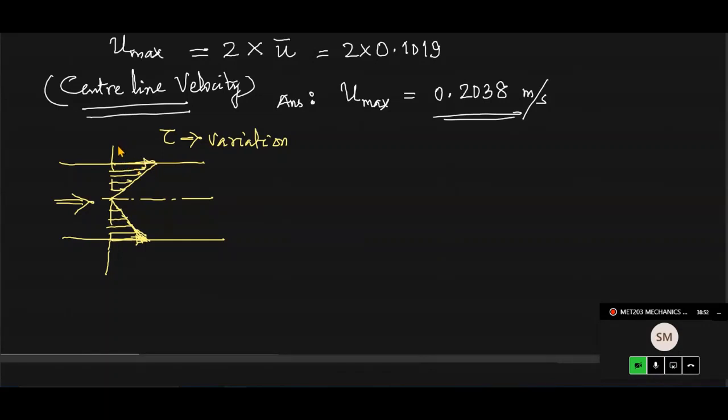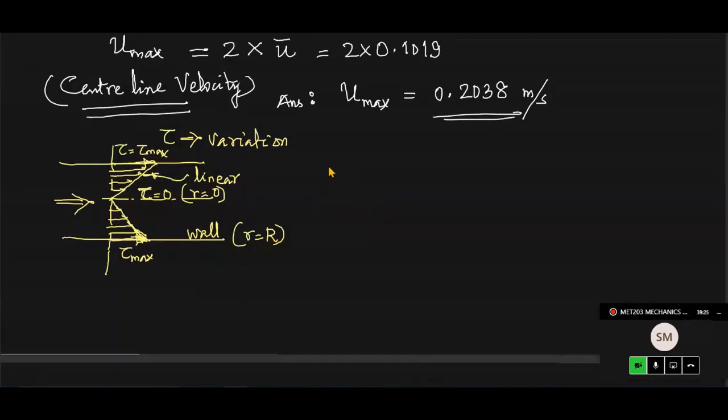So here tau will be tau max, and at the center tau will be 0. And this profile, please understand, tau varies as the radius. So therefore tau variation is linear. The other one, velocity, is parabolic for viscous flow through pipe. So here, top and bottom, is the pipe wall. That is at the center where radius is 0. Pipe wall means radius is maximum, that is capital R.